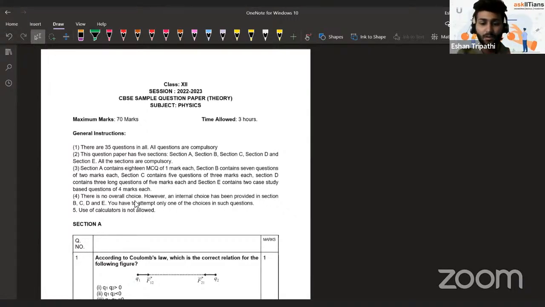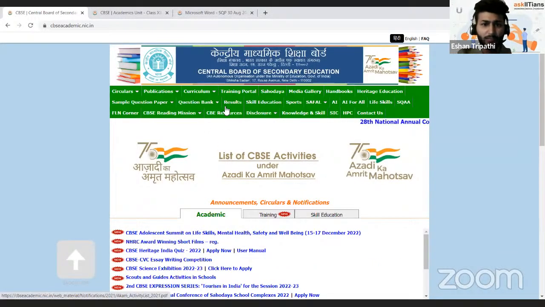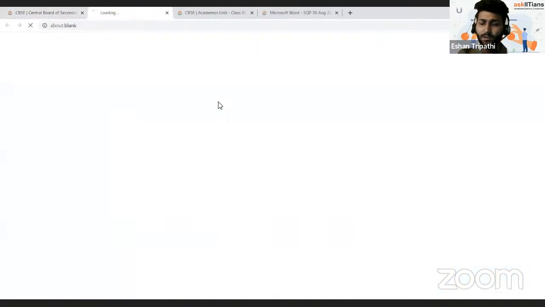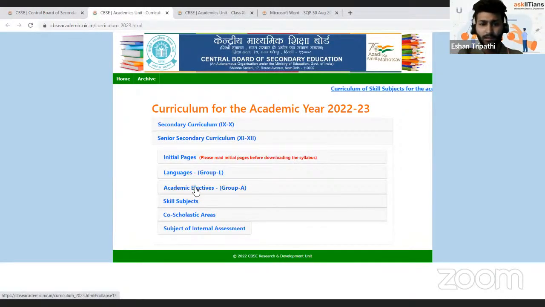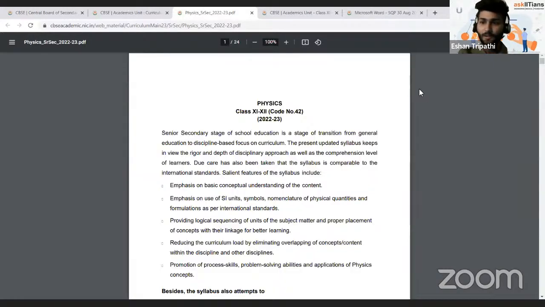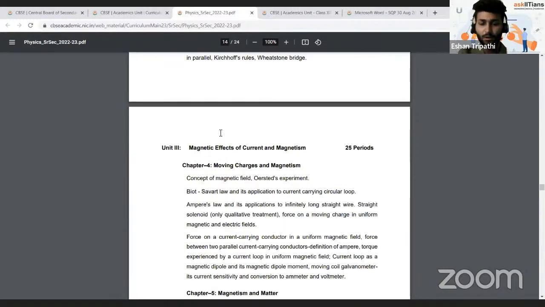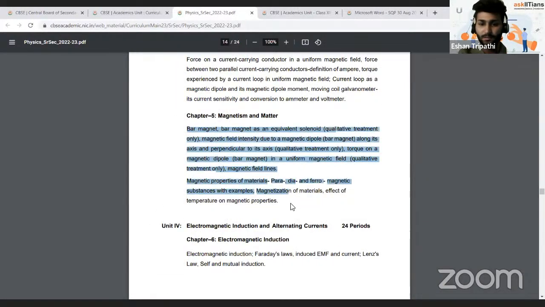You can find it again on the official website of CBSE. You can check the syllabus from the curriculum section. So curriculum 2022-23, you can find the syllabus for each of the subjects, be it of grade 10th, be it of grade 12th. For example, you can go to academic electives, and in the physics section, you will be able to find what all topics and subtopics are there. When you scroll down, you will be able to see what topics and subtopics questions will be expected from.